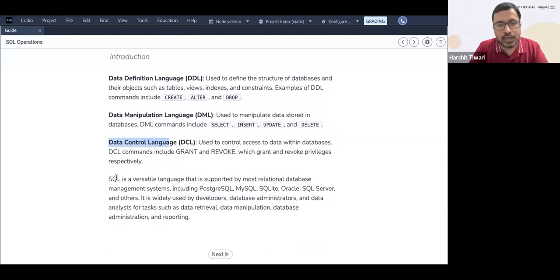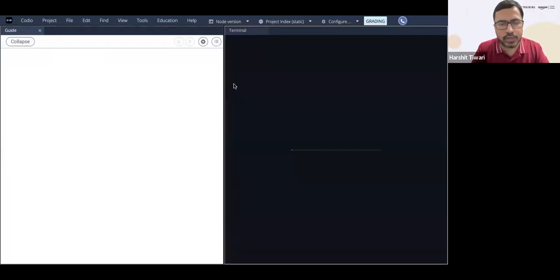All right, so SQL is a versatile language that is supported by most relational database management systems, including Postgres, MySQL, SQLite, Oracle, SQL Server, and others. It is widely used by developers, database administrators, and data analysts for tasks such as data retrieval, manipulation, data administration and reporting. It's a very, very popular language. SQL used to be the earlier name, but the full form is Structured Query Language.